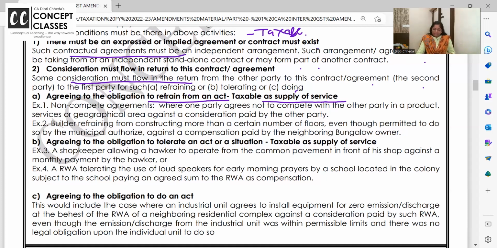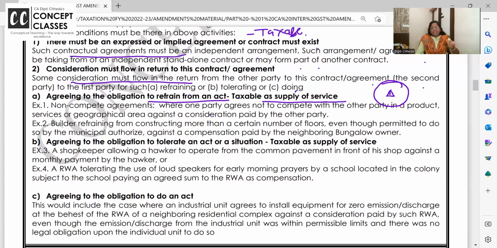So no point in twisting much. What I gave now is not there, but abhi dekho. Where one party agrees not to compete with other party in a product, service or geographical area against the consideration. Superb example. I have opened CCD over here. This is my CCD. Within 4 kilometers radius, you should not open any other CCD. For that, I am giving you compensation.